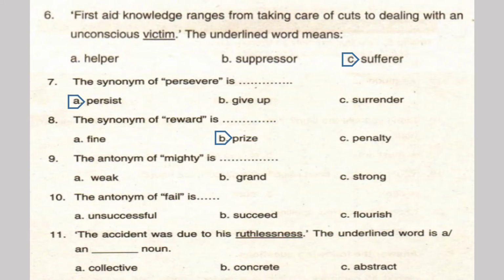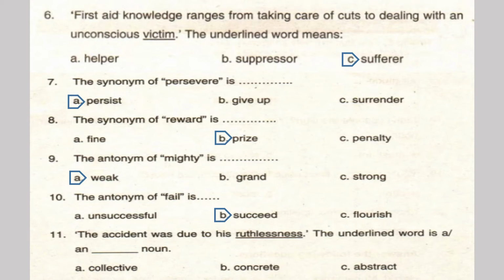While dealing with these MCQs, keep this thing in mind. Either you are asked about the synonym or the antonym. Sometimes students get confused in these two words. 9. The antonym of mighty is, mighty means powerful, so what will be its opposite? Its antonym is weak. 10. The antonym of fail is, the opposite of fail is succeed.